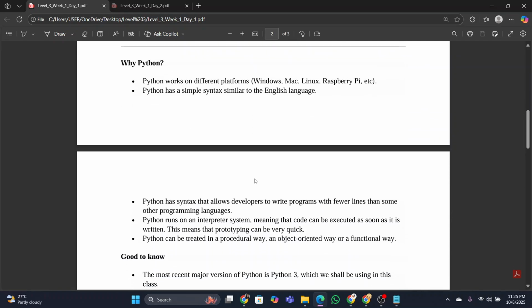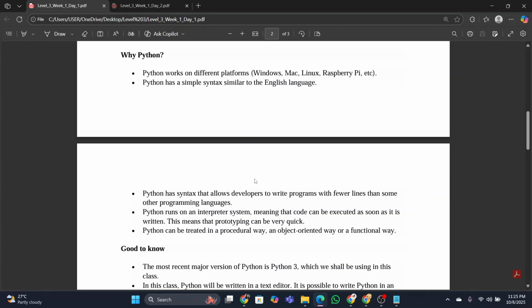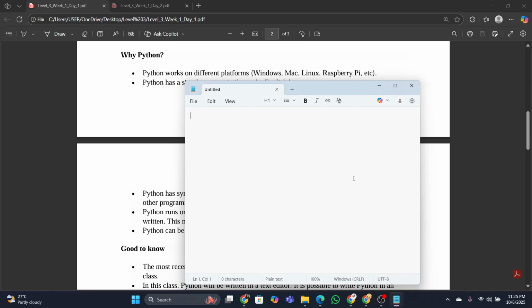Okay, so why Python? Why not any other programming languages? We know that there are lots of programming languages, right? Let me show you some examples.